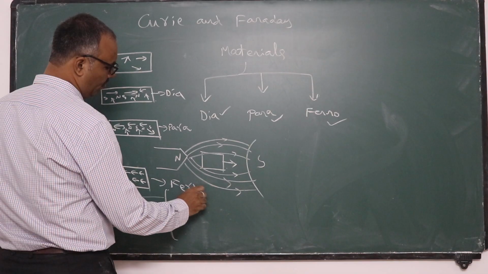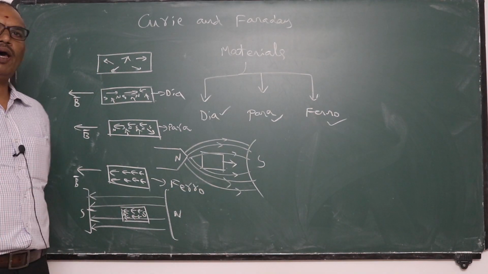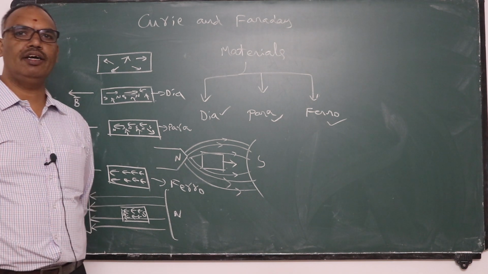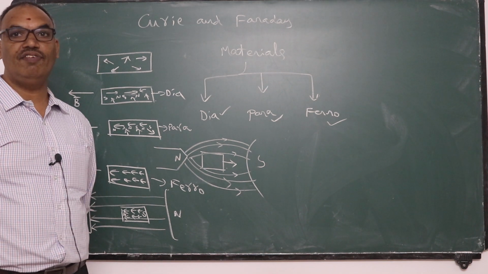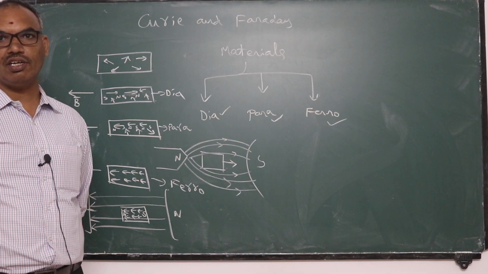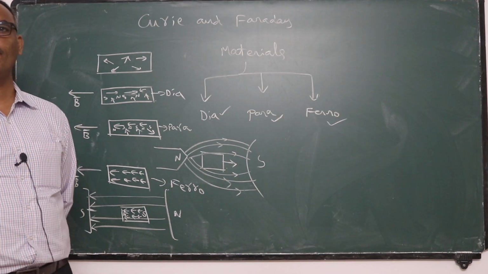Ferromagnetic material. So clearly you tell me, what is the difference between dia, para, ferro? Whenever a magnetic material is kept inside an external magnetic field, if it is not attracted but repelled by the external field, such a material is called diamagnetic material.